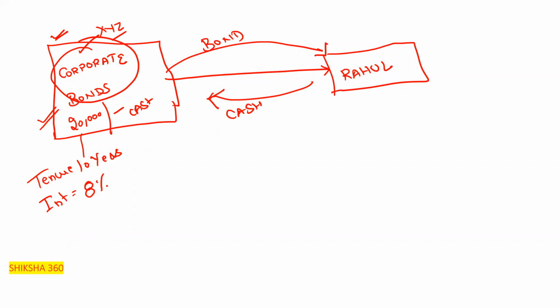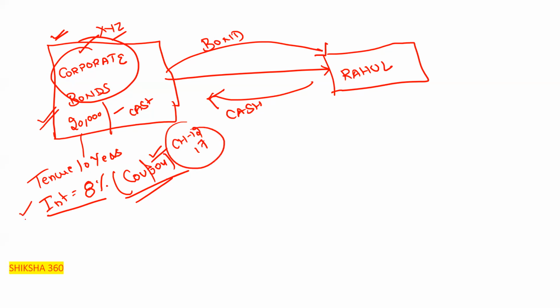Because he knows he will get the principal at the end of 10 years along with 8% interest. In the case of bonds, this interest is called the coupon, as in chapters 12 and 17. We will generally say coupon, so an 8% coupon rate.